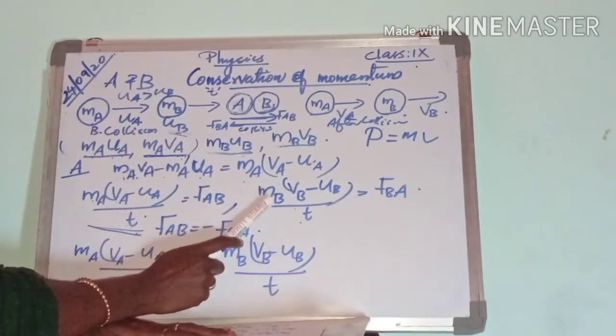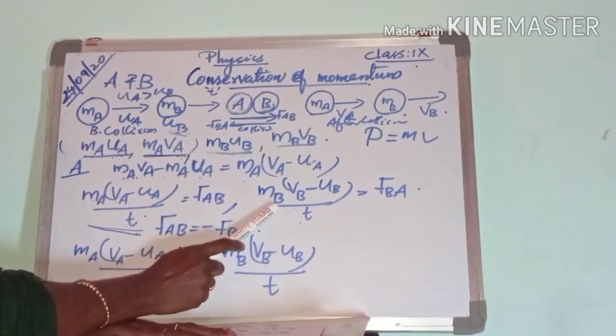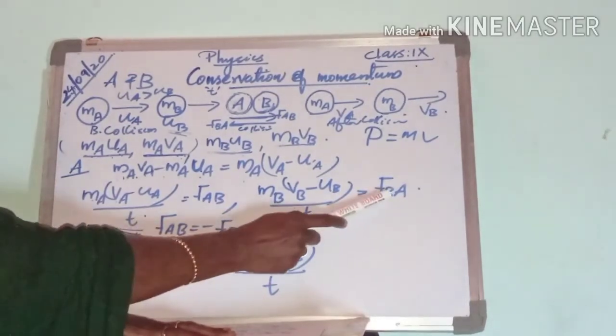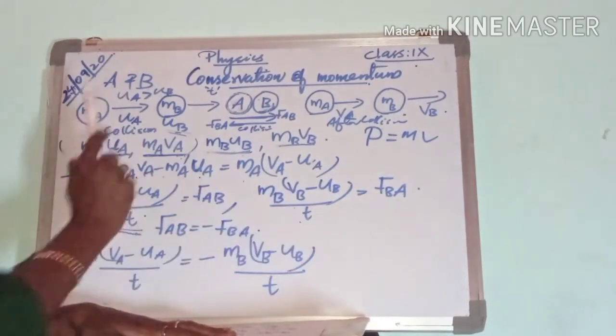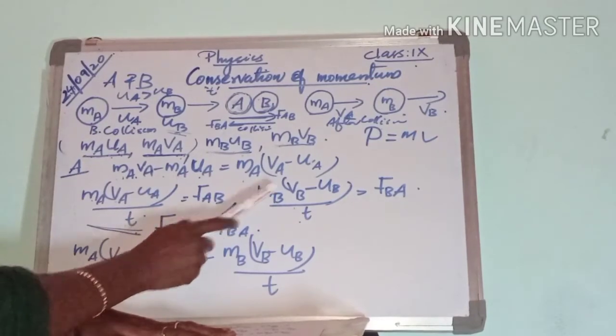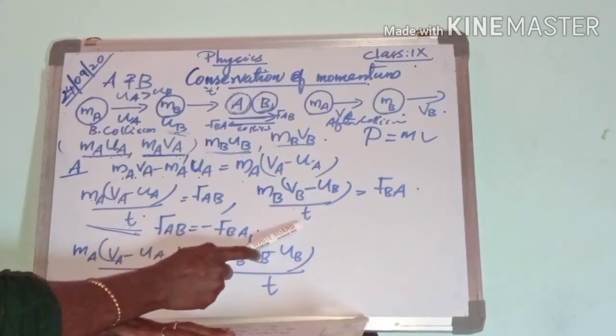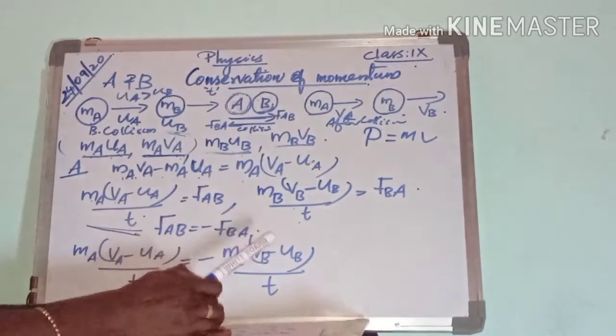So the rate of change of momentum of ball B is equal to the force exerted by ball B. So we can write MB into VB minus UB by T is equal to FBA.